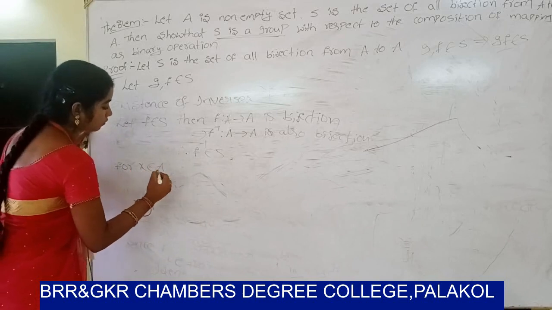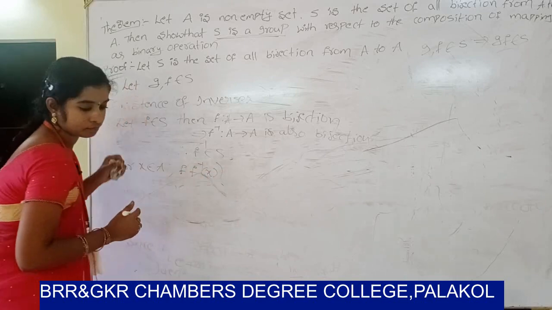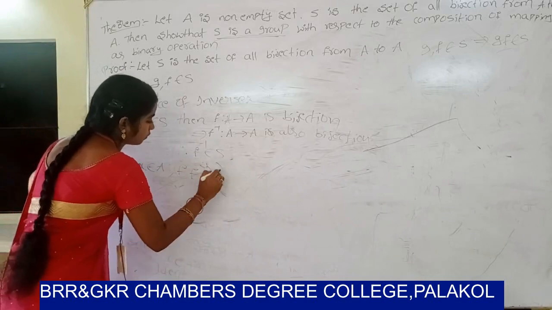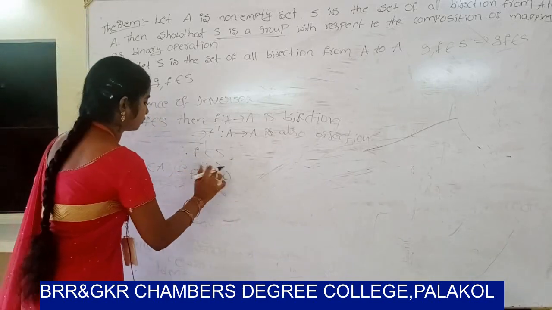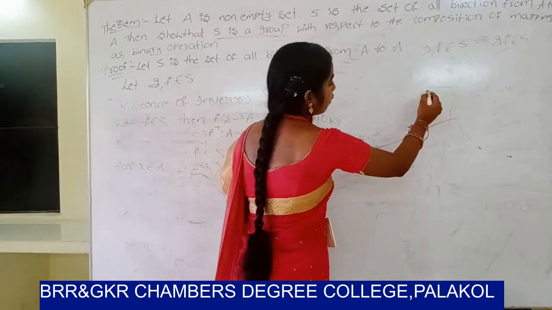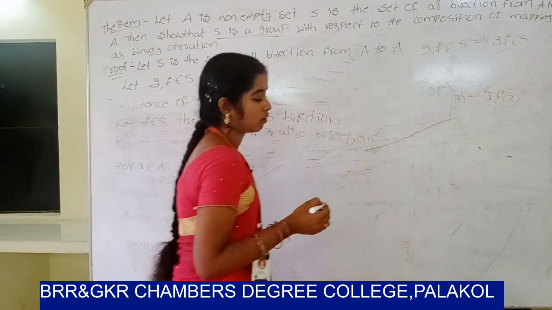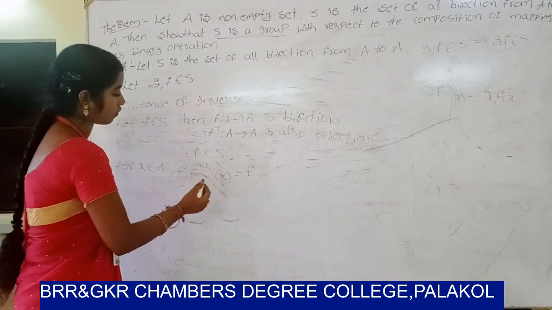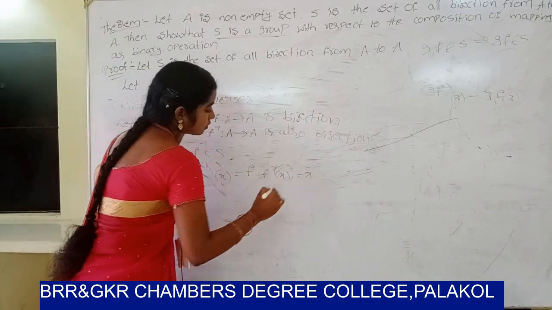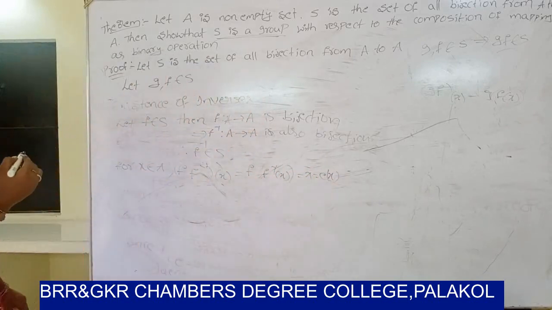So for X belongs to A, consider F inverse of X. Already you know that F inverse F of X equals F inverse of F of X. The value is X, so X can be written as E of X, using the identity property.